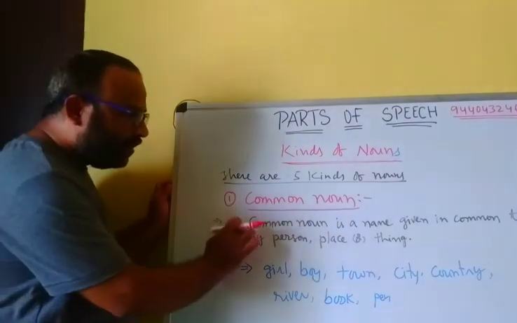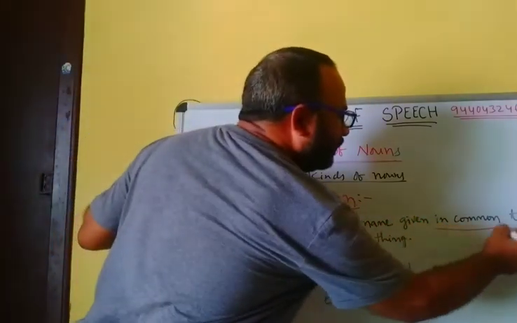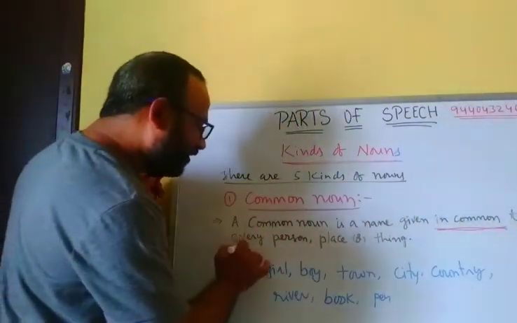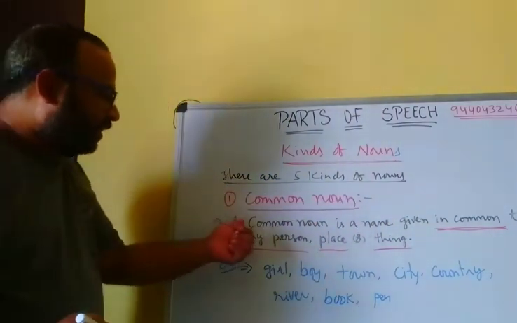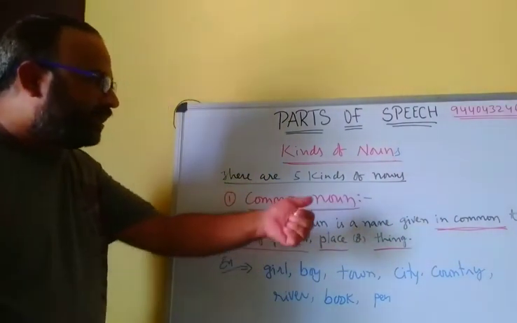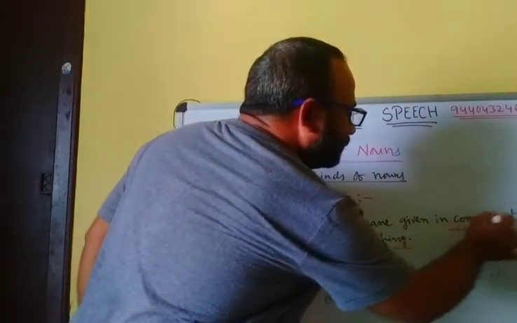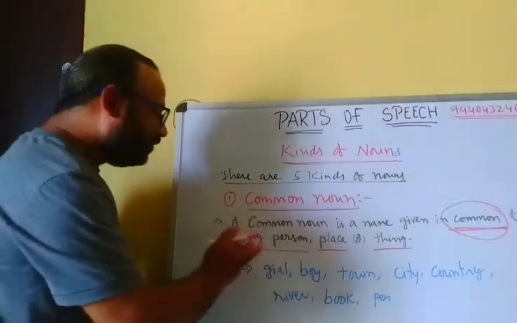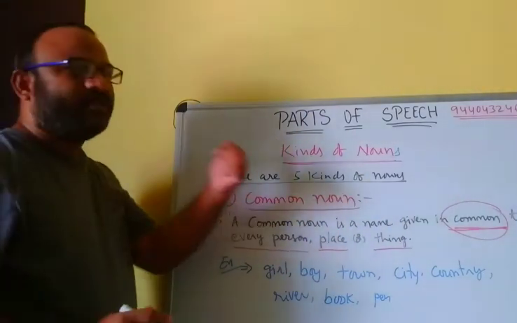A common noun is a name given in common to every person, place or thing. This is called common noun.